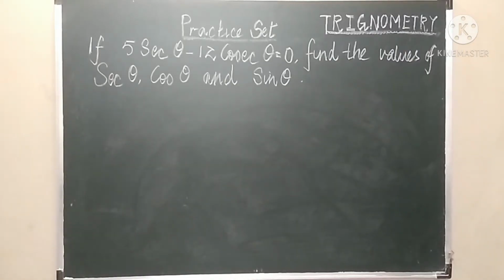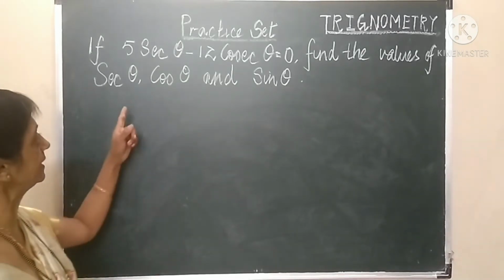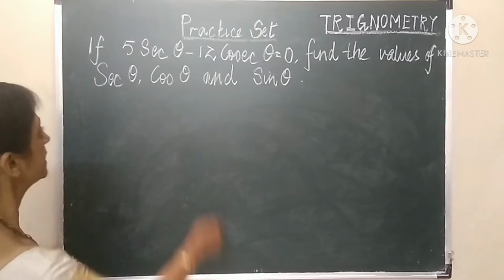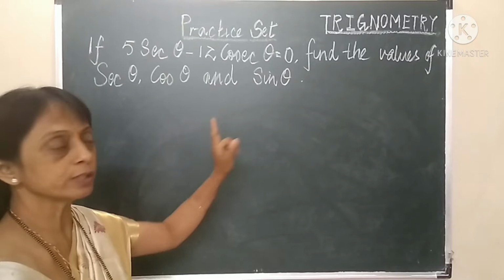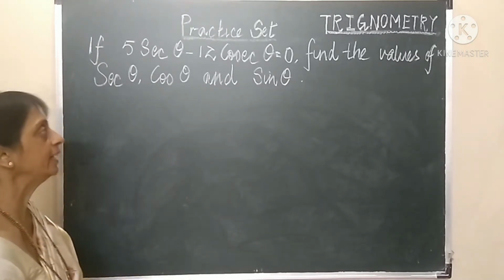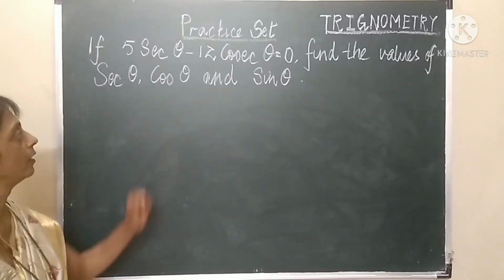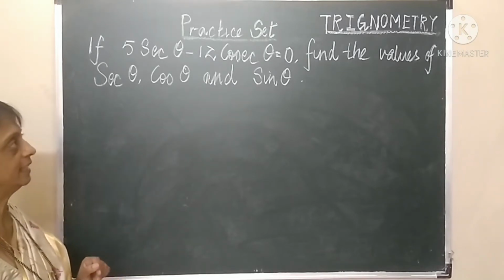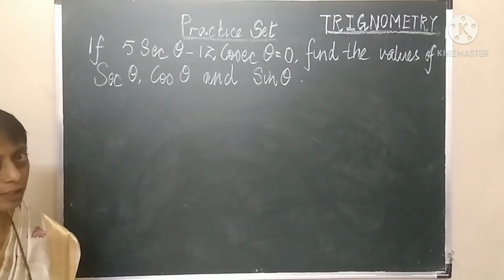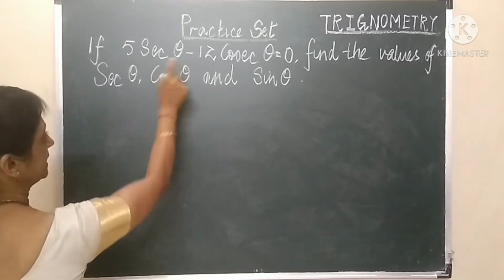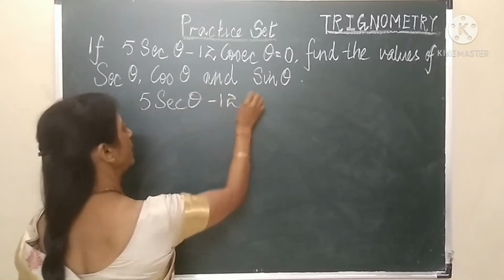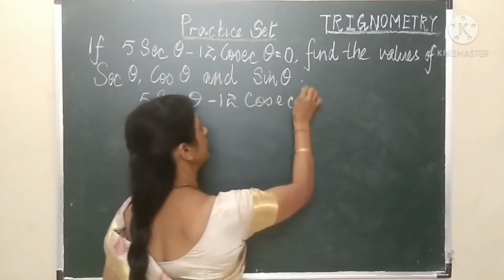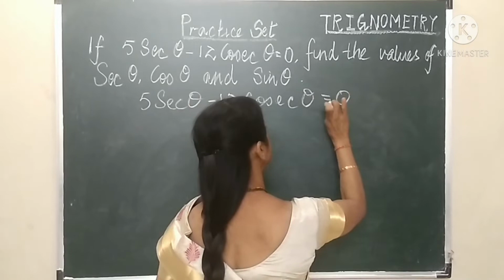Now children, to move on with more of practice set problems in trigonometry, let's see what is the problem on the board. It says if 5 sec theta minus 12 cosec theta is equal to 0, find the values of sec theta, cos theta and sin theta. So what is given to us? Let's concentrate on it. 5 sec theta minus 12 cosec theta is equal to 0.